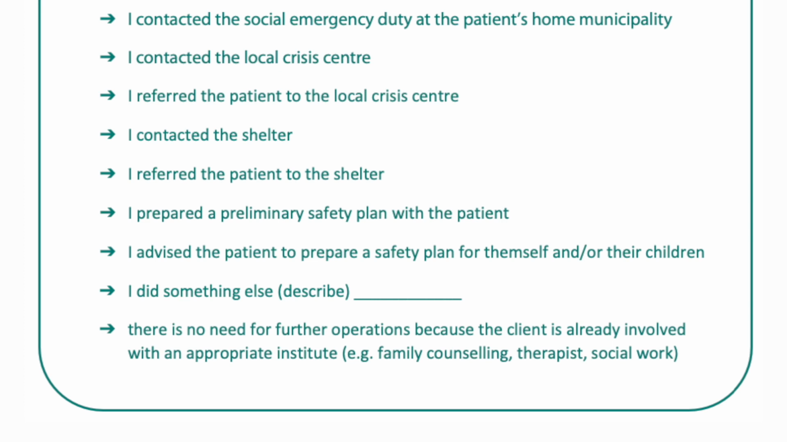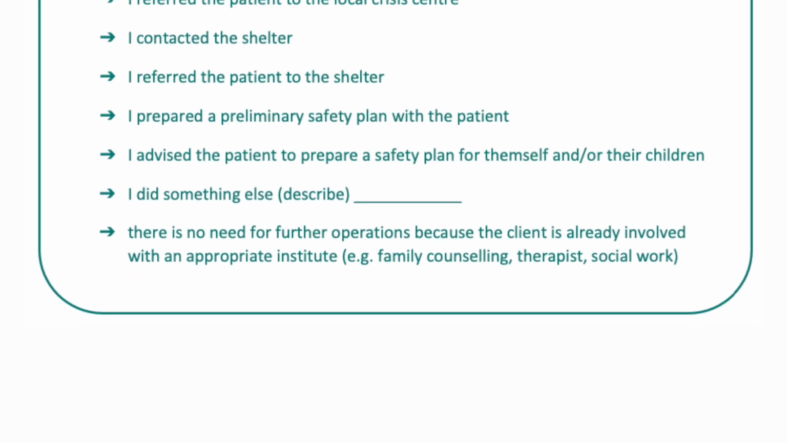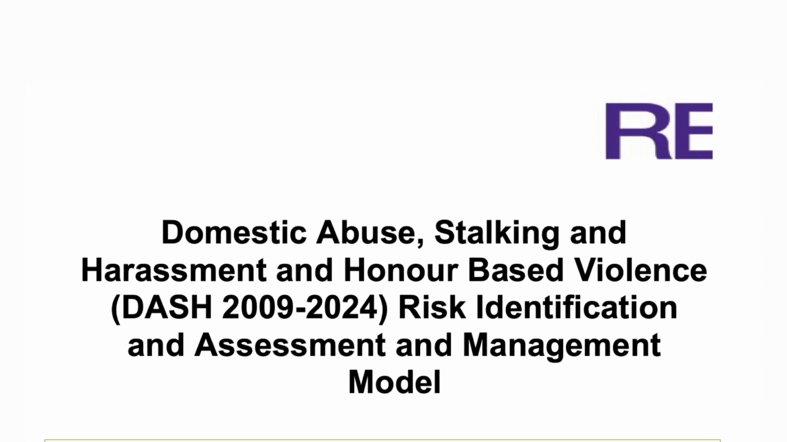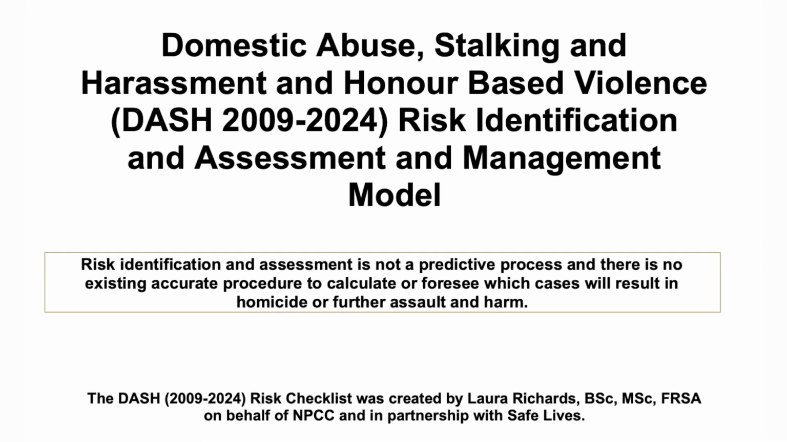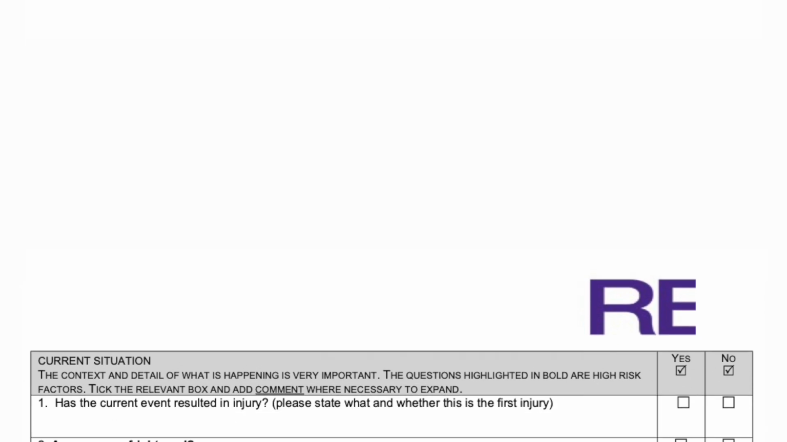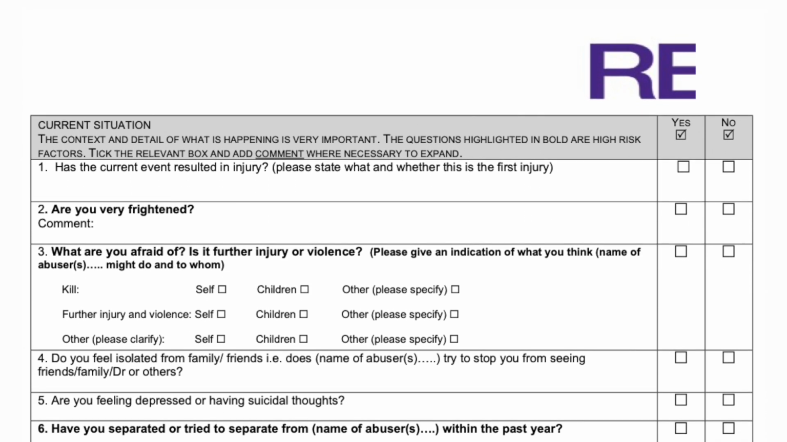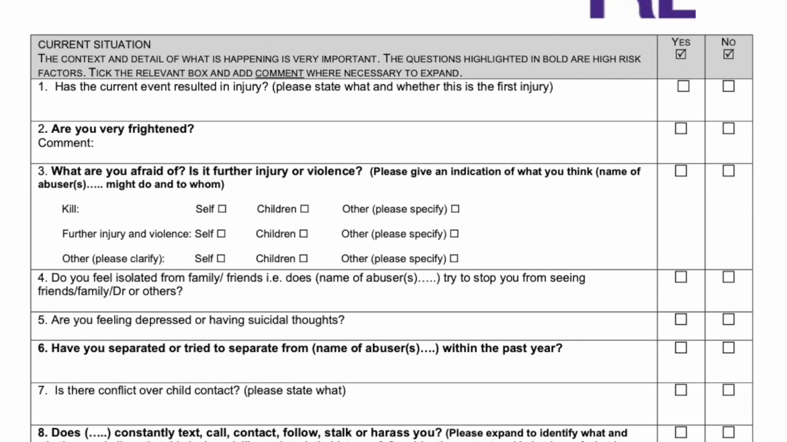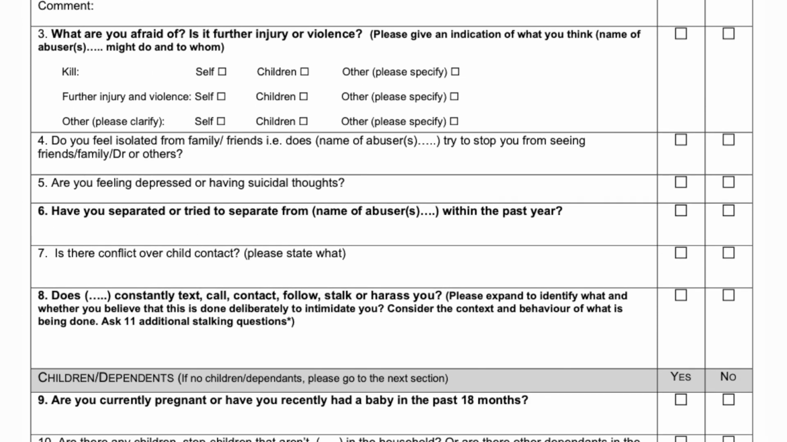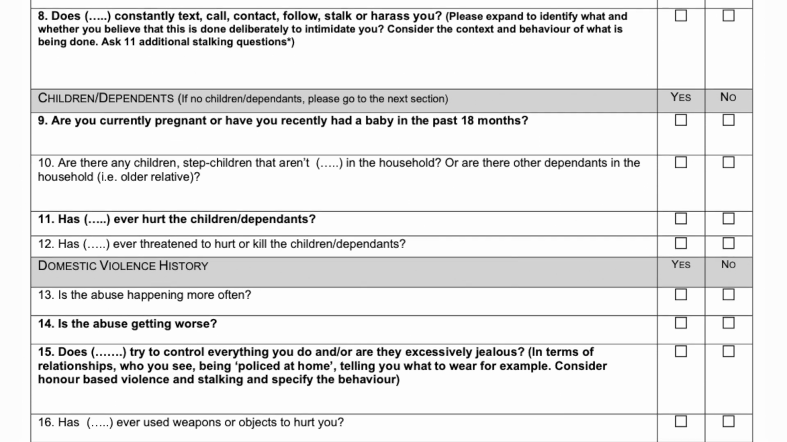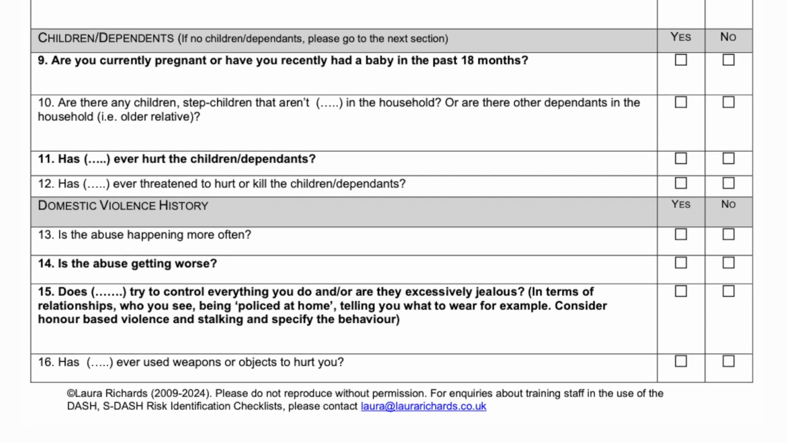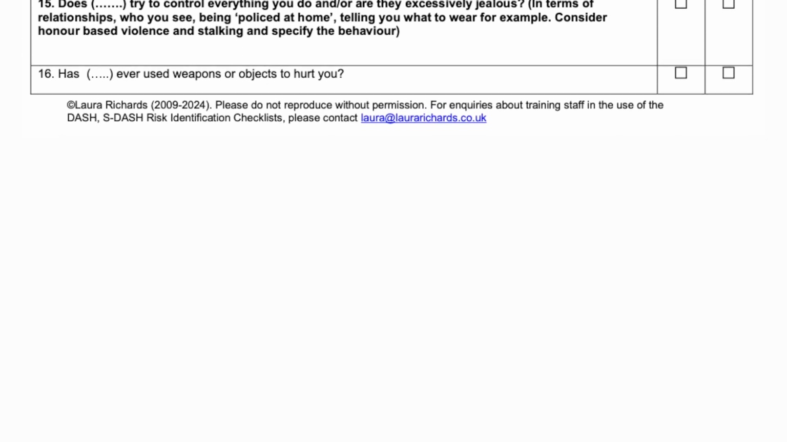Another comprehensive tool is DASH, or Domestic Abuse, Stalking, and Honor-Based Violence, widely used in the UK by police, healthcare professionals, and social workers. It is used to identify and manage domestic abuse, stalking, and honor-based violence. Its primary objective is to keep victims and their children safe, while ensuring perpetrators are proactively identified and managed.